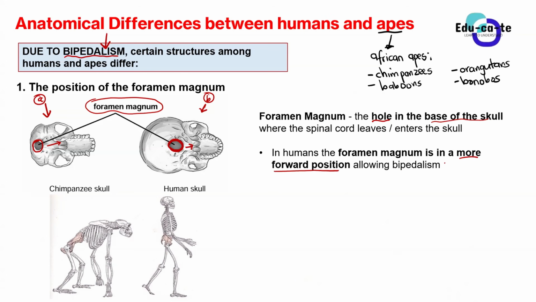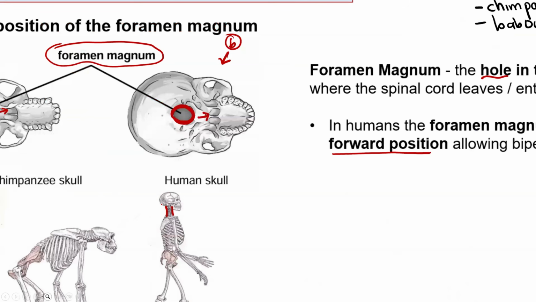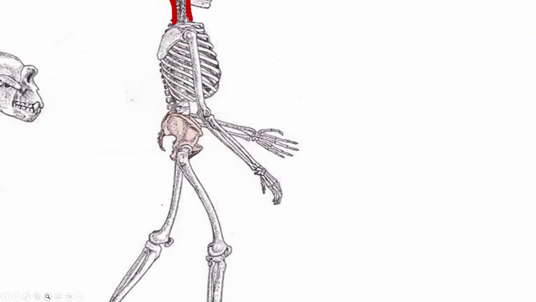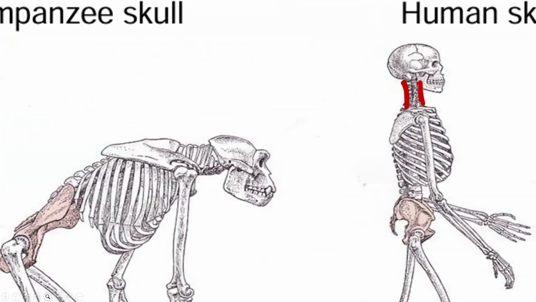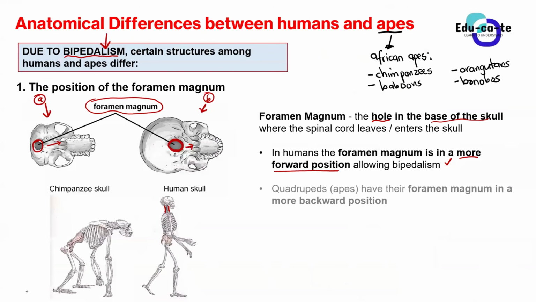So this allows the human to stand upright, because whenever their spine is inserted into this hole, it is inserted in an upright manner. But whenever you insert the skull on the chimpanzee, the spine will be inserted in a bending manner, because the hole is here at the backward position. Is that making sense?